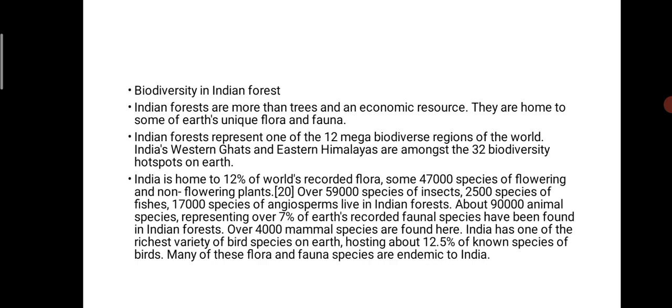India is home to 12% of the world's recorded flora, some 4,700 species of flowering and non-flowering plants, over 59,000 species of insects, 2,500 species of fishes, 17,000 species of angiosperms, about 90,000 animal species, and 7% of the earth's recorded faunal species are found in Indian forests.